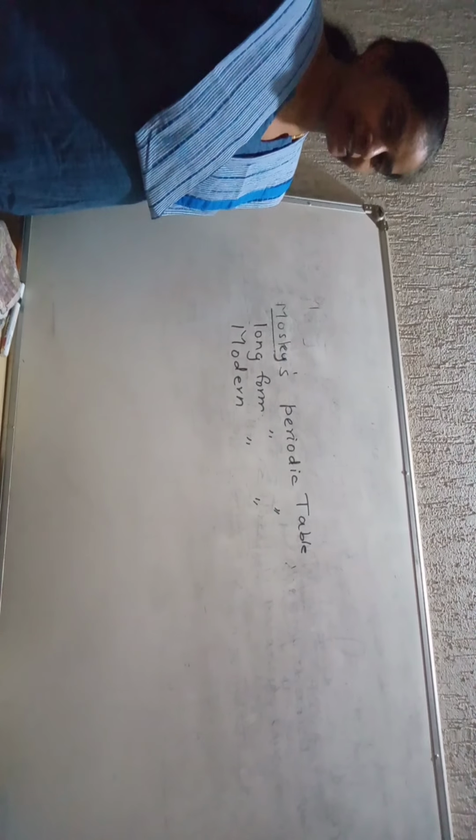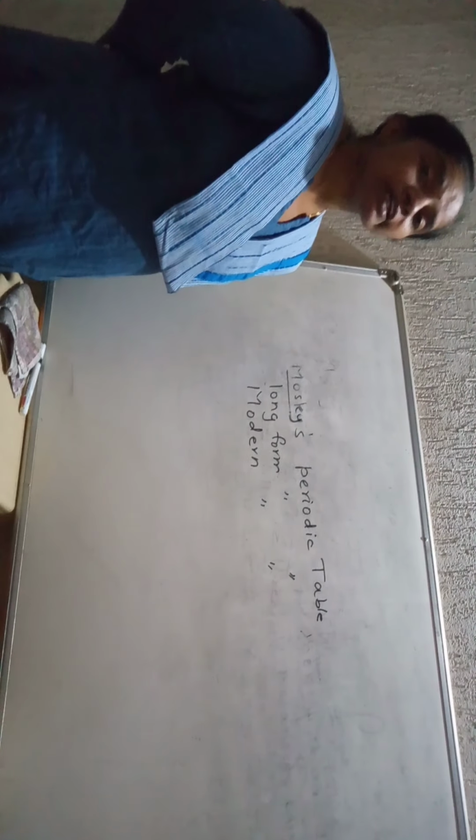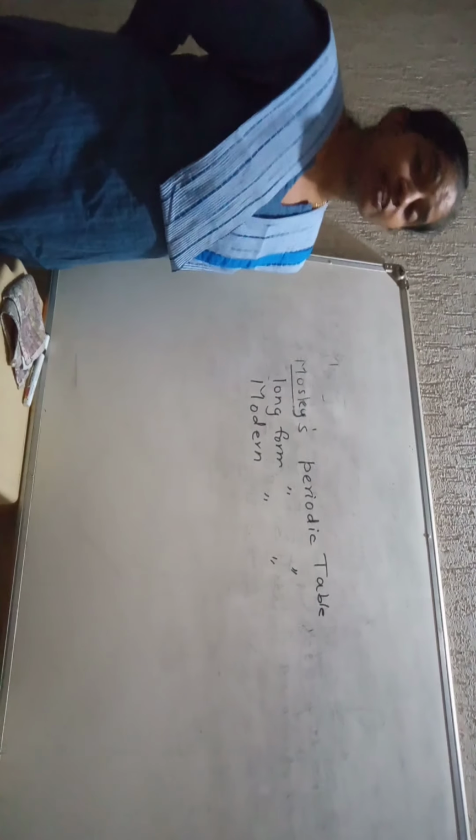Students, he observed that as the atomic number increases, the properties go on repeating, and hence he proposed his modern periodic law: the physical and chemical properties of the elements are the periodic functions of their atomic number. Means as the atomic number increases, the properties go on repeating. That is called the periodic function.